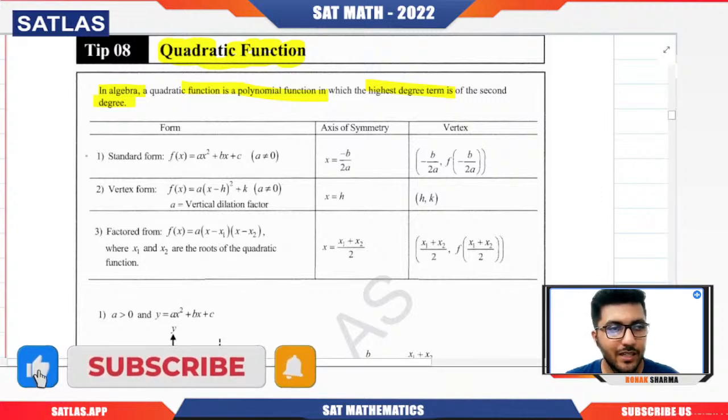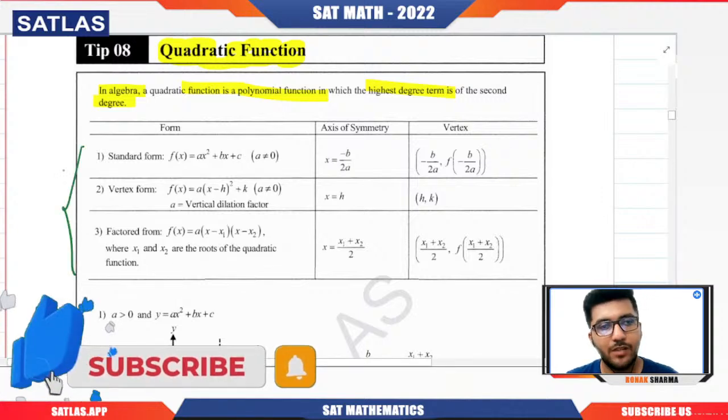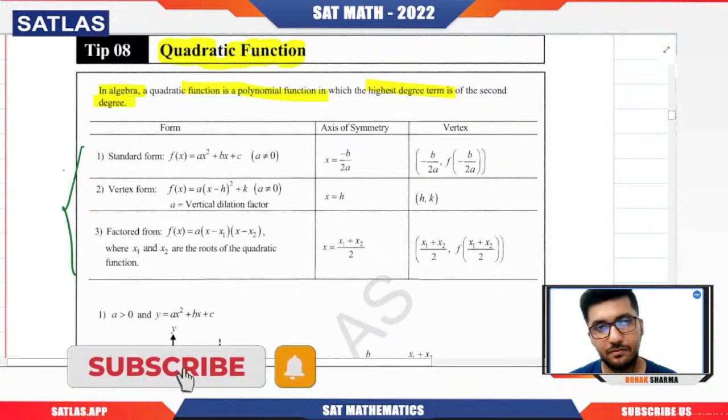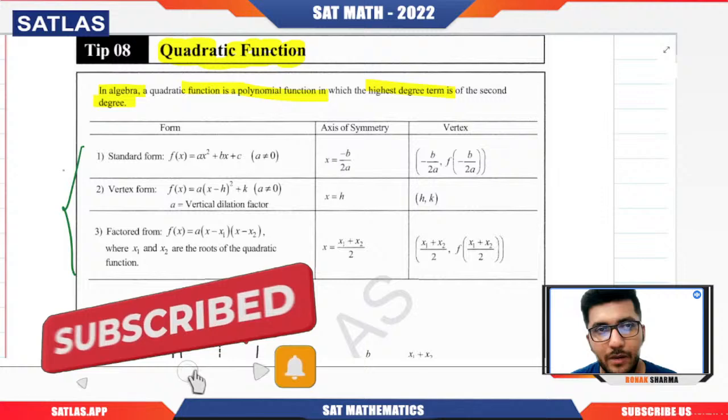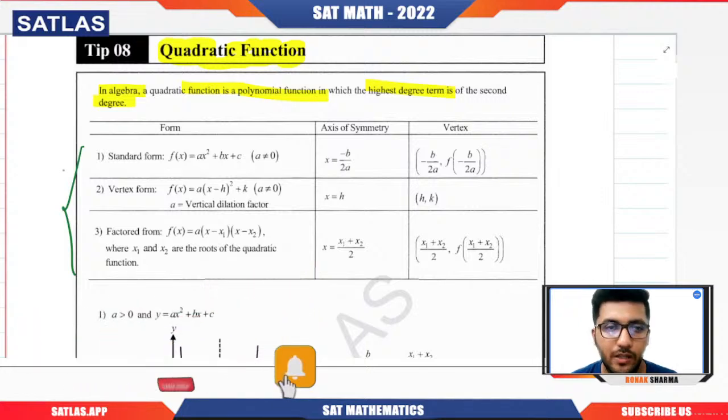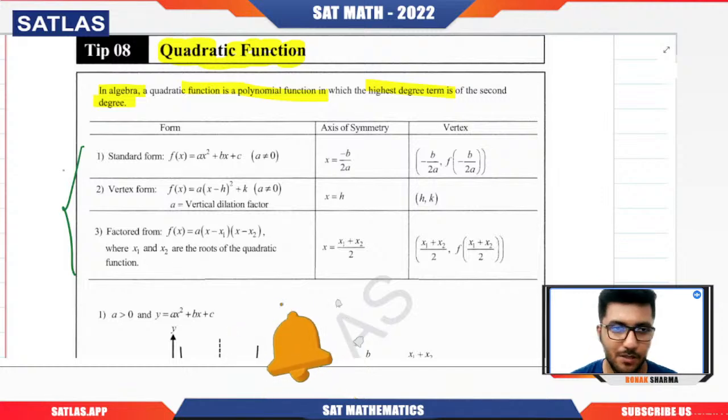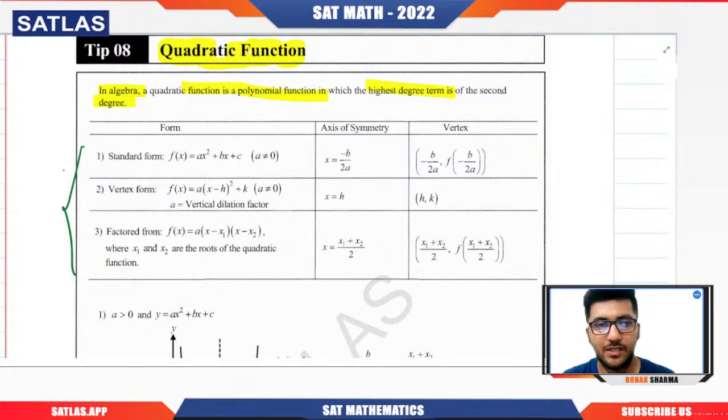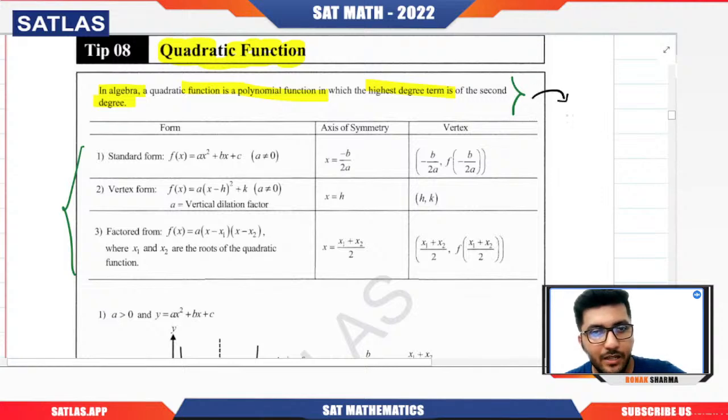Now, there are three types of format in which we can write the quadratic function. And for all three formats, we need to know two things: what will be the axis of symmetry, and what will be the vertex. For that, you need to understand why we have an axis of symmetry and a vertex. So remember that any quadratic function represents a parabola.